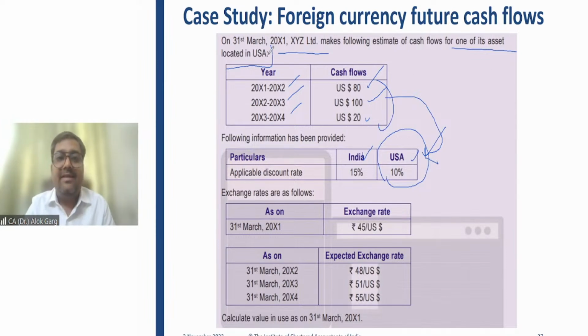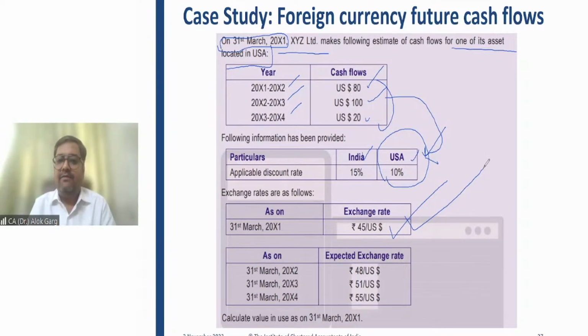And this company is doing this impairment testing on the reporting date, 31st March 2001. Whatever value you get, you will convert that foreign currency value in use to INR. And the exchange rate on 31st March 2001 is given, which is 45 rupees per US dollar.